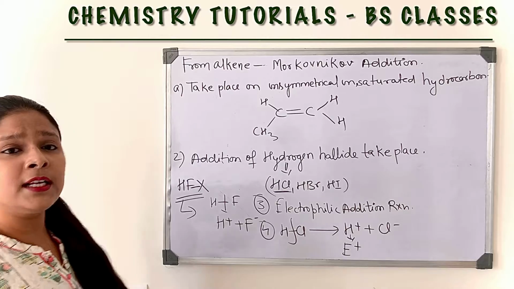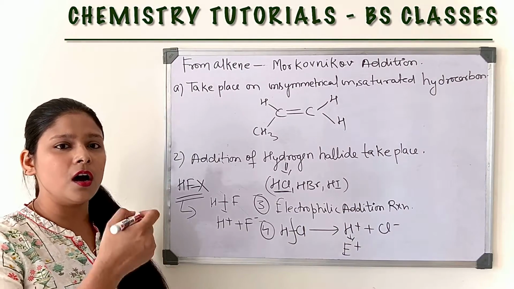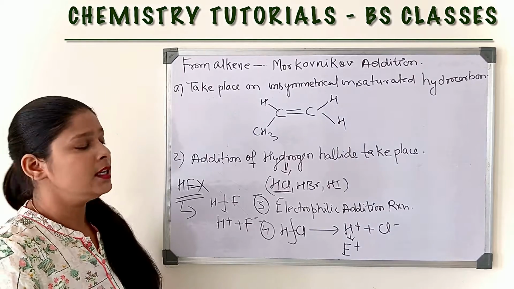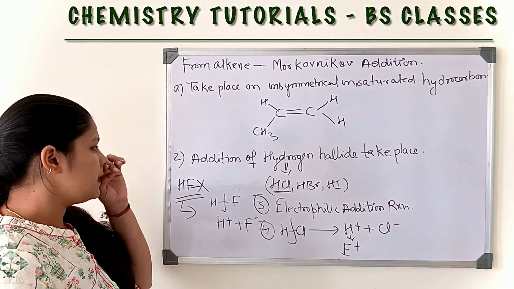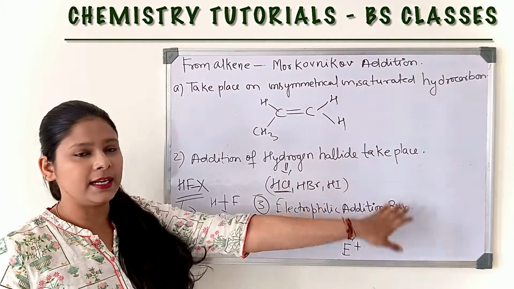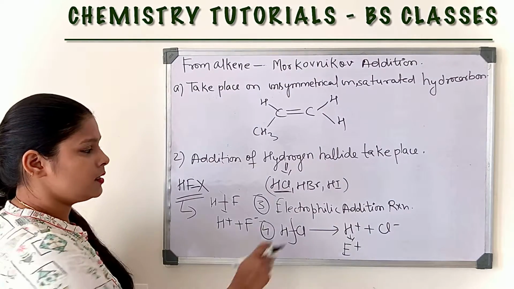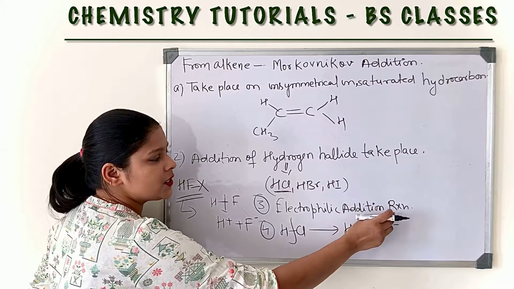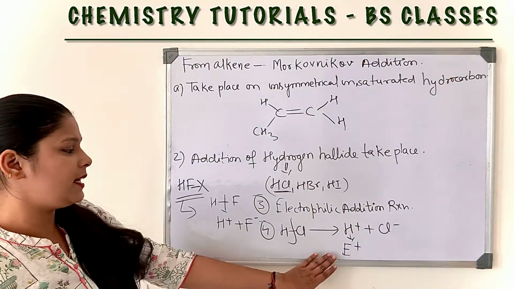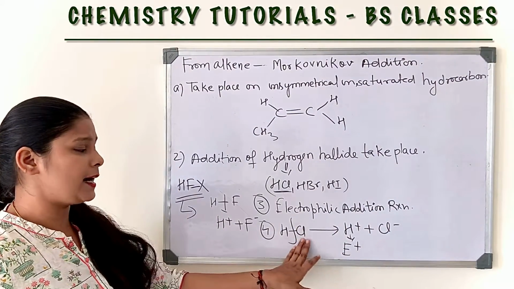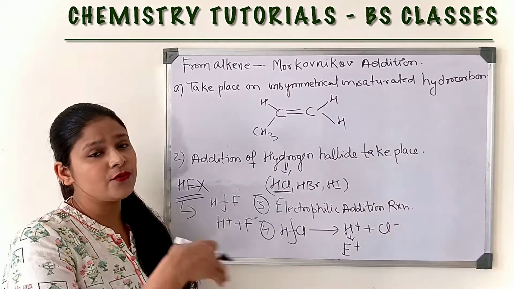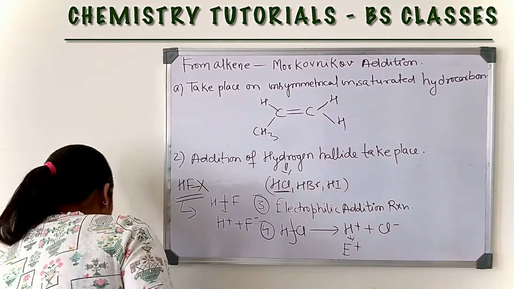The first point is it takes place on the unsymmetrical unsaturated hydrocarbon. Second, in this reaction addition of hydrogen halide takes place, and the third is this comes under the category of electrophilic addition reaction, and we will get the electrophile from the hydrogen halide. Now come to the mechanism of Markovnikov reaction.